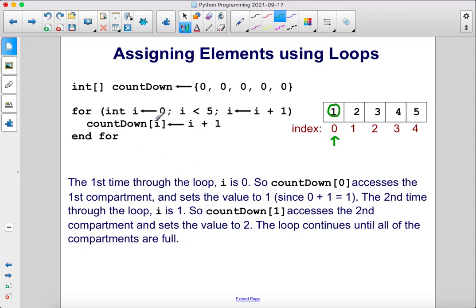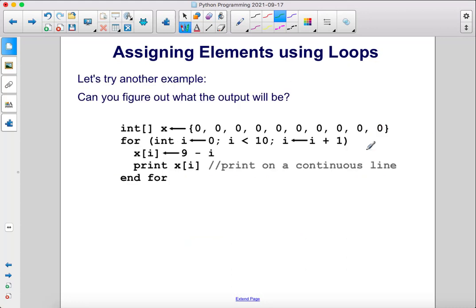The second time through the loop, I is 1. So countdown 1, which is the second compartment, is going to set the value to 2, which is I plus 1, which is 2. This continues until all of the compartments are full. Let's try another example. Can you figure out what the output will be?